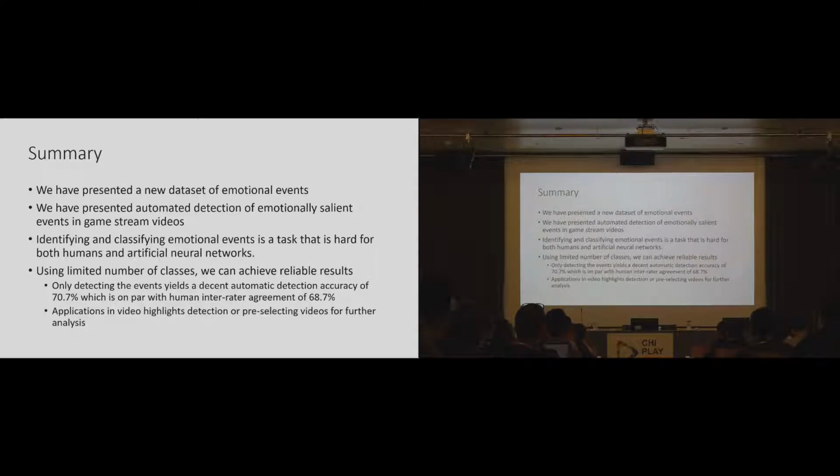For example, in case of just detecting events, we get automatic detection accuracy of 70%, which is on par with human agreement of 68%. And this suggests applications in video highlight detection and pre-screening videos for later analysis.